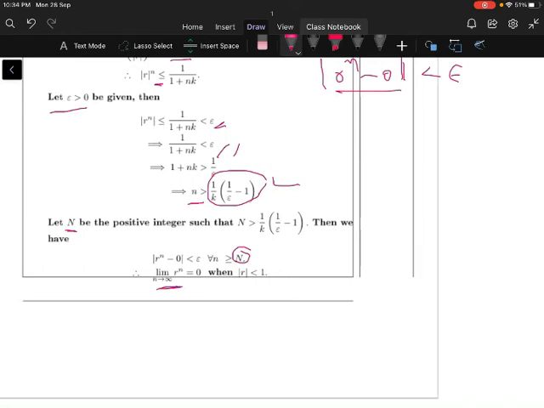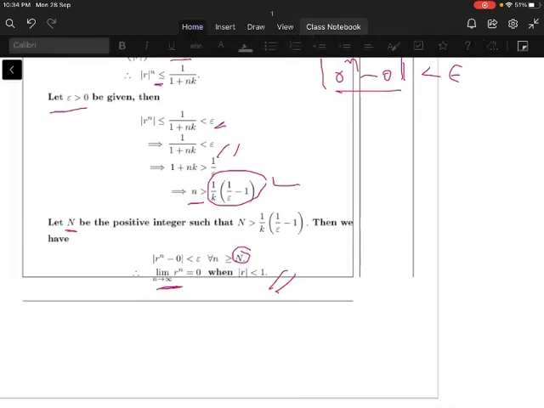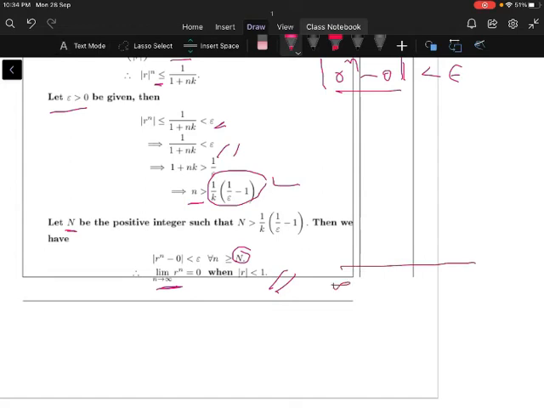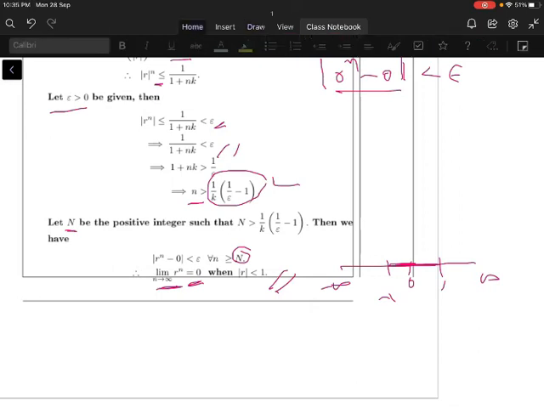Therefore, the limit as n tends to infinity of r power n is equal to 0 when mod r is less than 1. You should know, mod r less than 1 means, on the whole real line, this is 0, this is 1, this is minus 1. So in this interval, minus 1 to plus 1, that geometric sequence converges to 0.